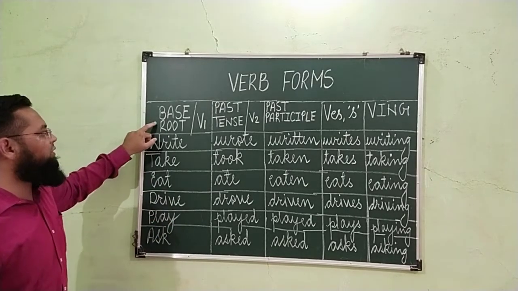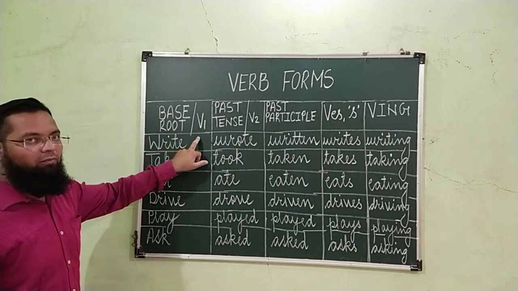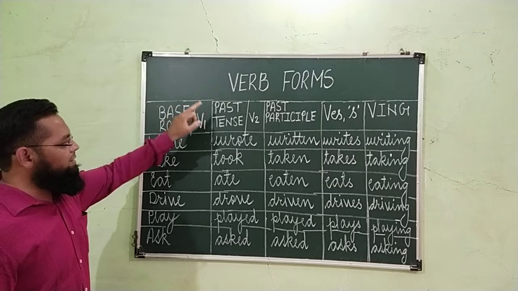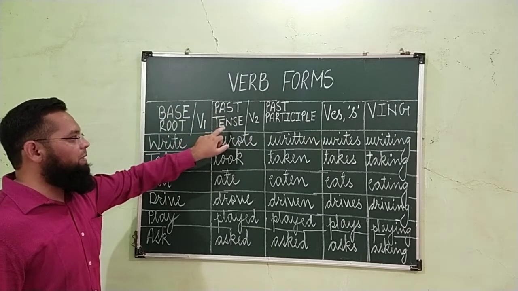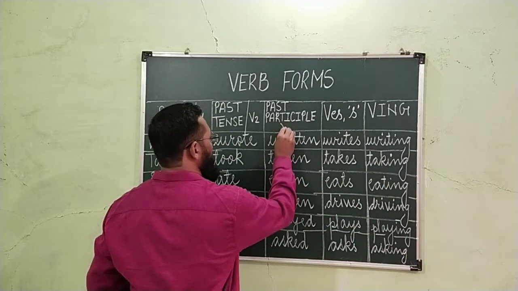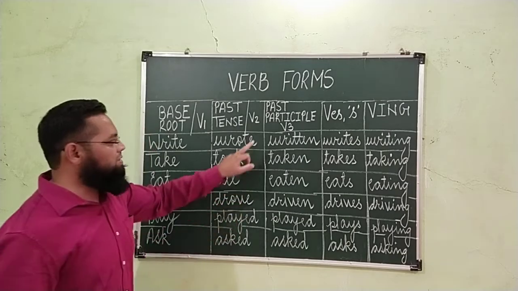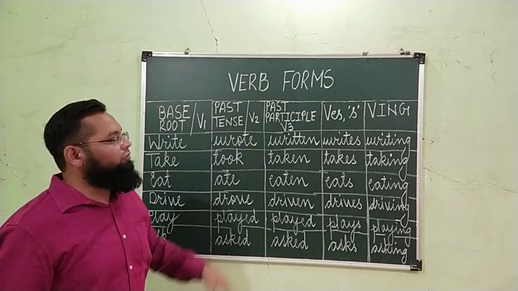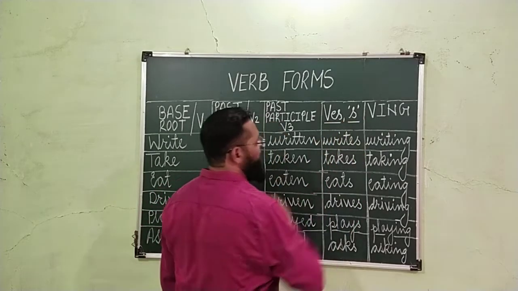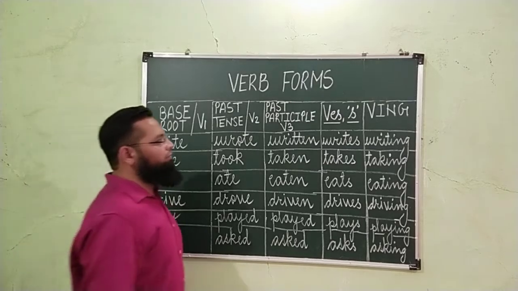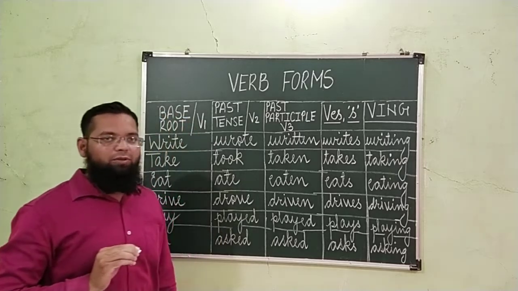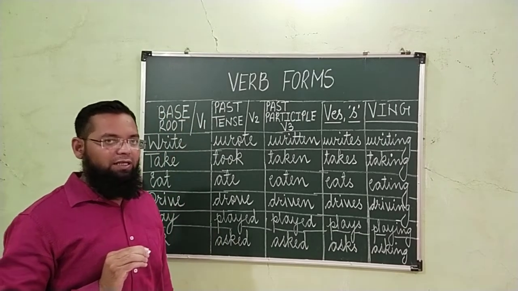Base or root form of the verb. It is also called the first form. First form, base form or root form of the verb. Then the second form, V2, is called past tense. V3 is called past participle. This is V3, verb in third form, past participle. Then the fourth form of the verb is called the verb in ES form or S form. And the fifth form is called the verb in ING form. So these are the 5 forms of the verb which will be very helpful in dealing with the tenses.